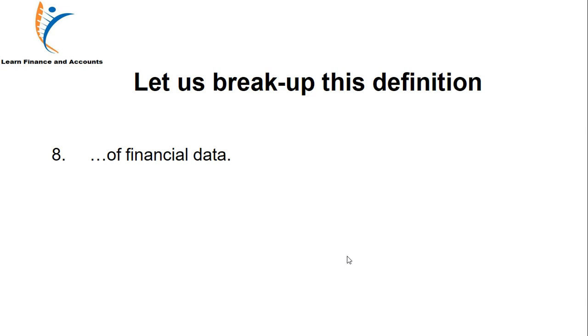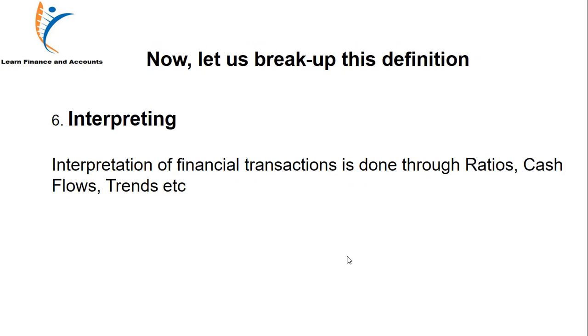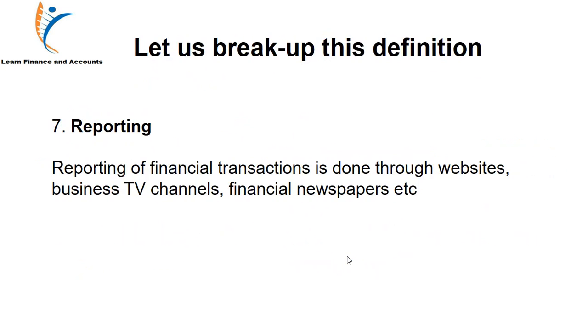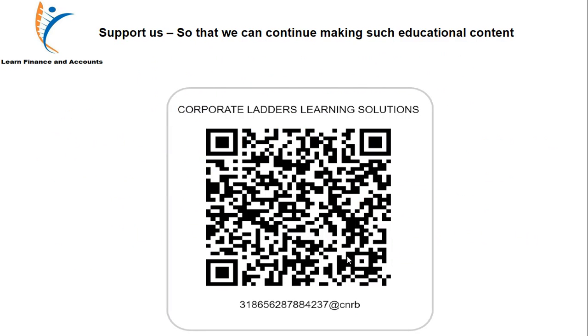So this was the meaning and definition of accounting. Let me summarize this. Accounting is the art and science of identification, recording, classification, summarizing, interpreting, and reporting of financial data.